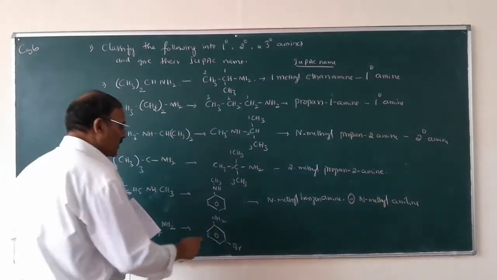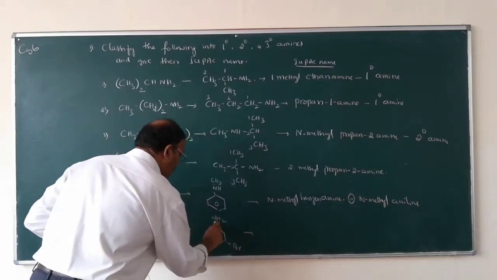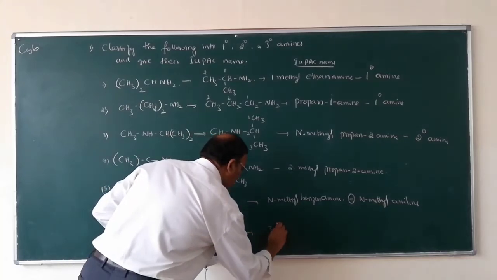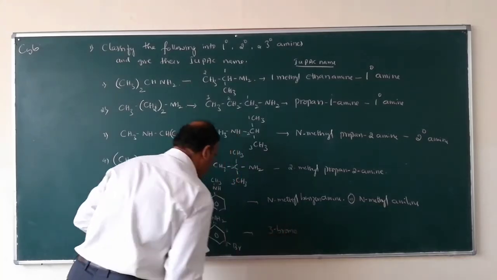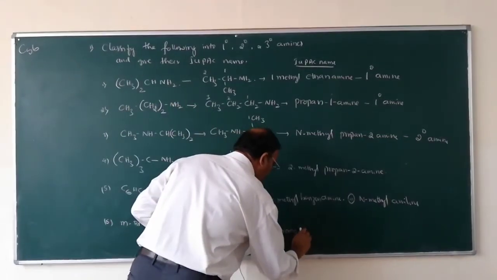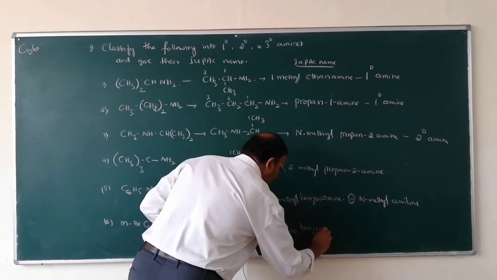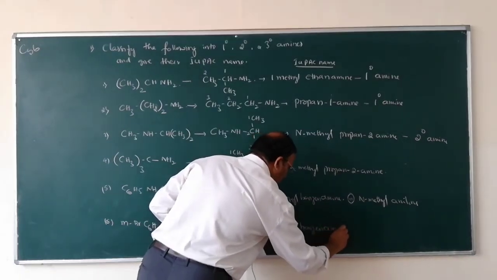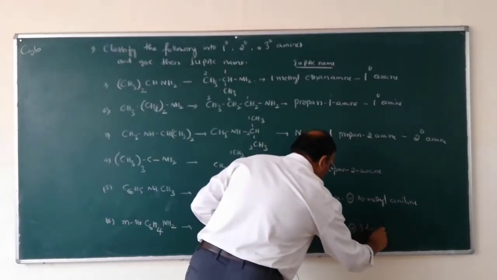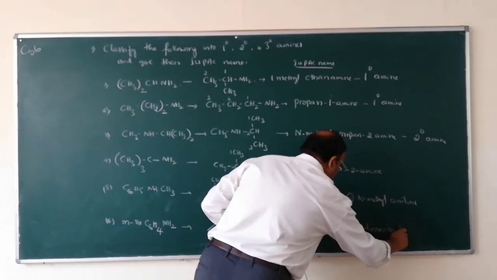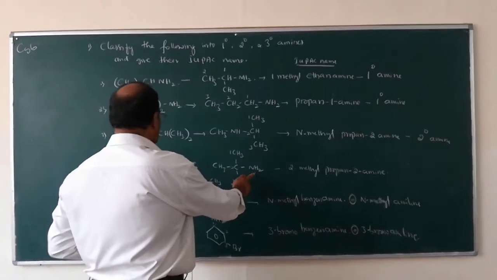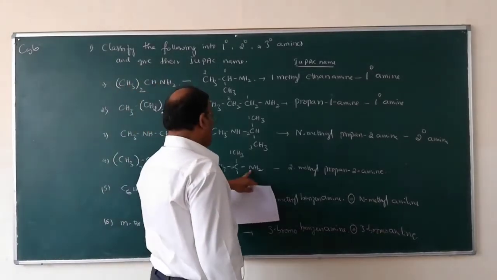What is its IUPAC name? So 1, 2, 3. Its position is 3. This one is 3-bromobenzenamine, or it is also called 3-bromoaniline. So is this one secondary or primary?